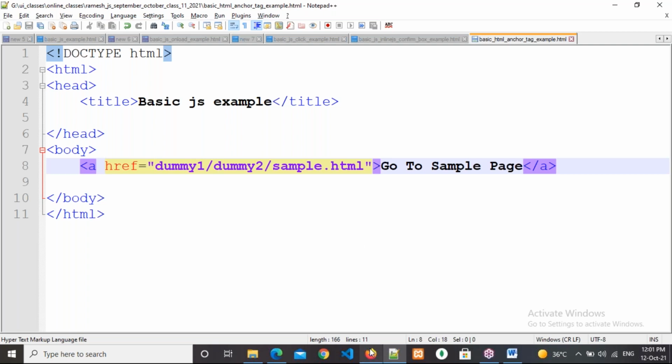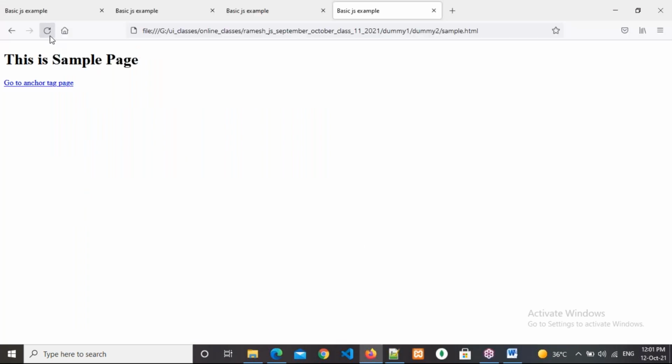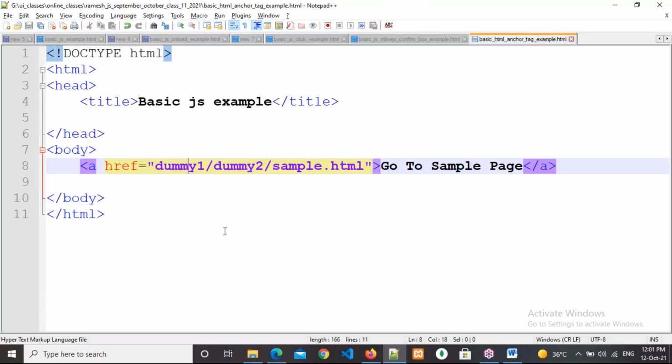Now we are going to sample.html or not? Kindly respond, everybody. Hello, Dinesh and everybody also. Going to sample.html or not? Okay, right. So now he has asked a doubt: if you put a slash, what happens? Okay, we are putting it, see.